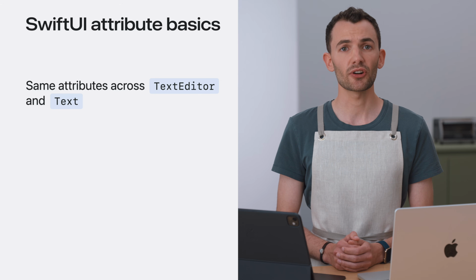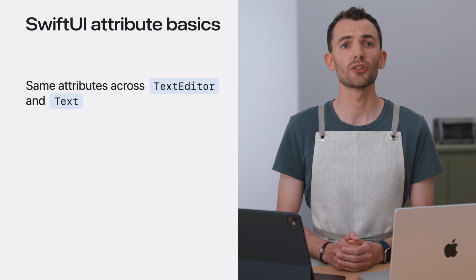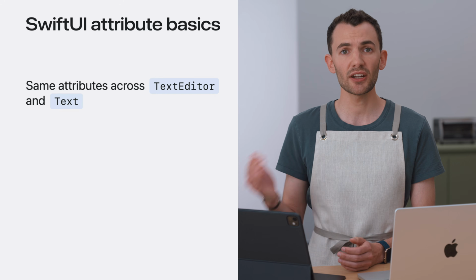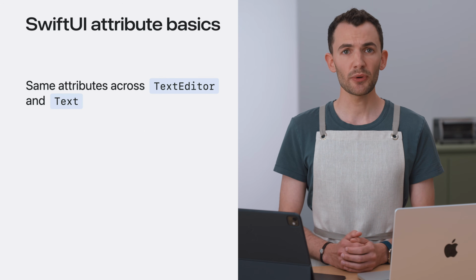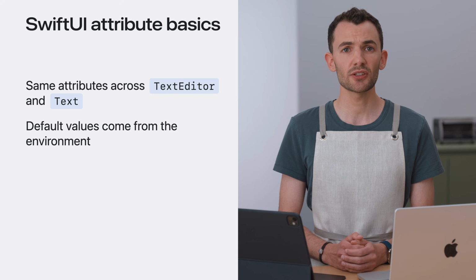All these attributes are consistent with SwiftUI's non-editable text, so you can just take the content of a text editor and display it with Text later. Just like with Text, Text Editor substitutes the default value calculated from the environment for any attributed string keys with a value of nil.